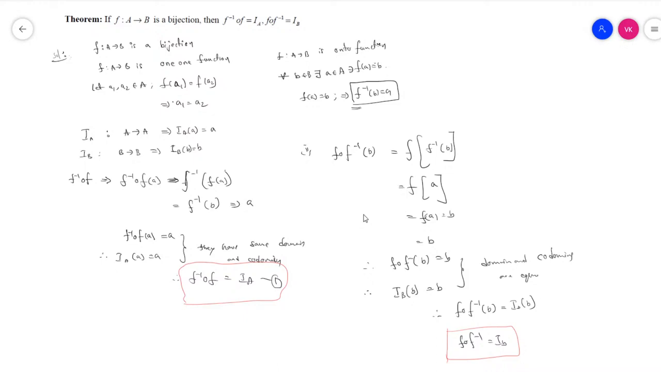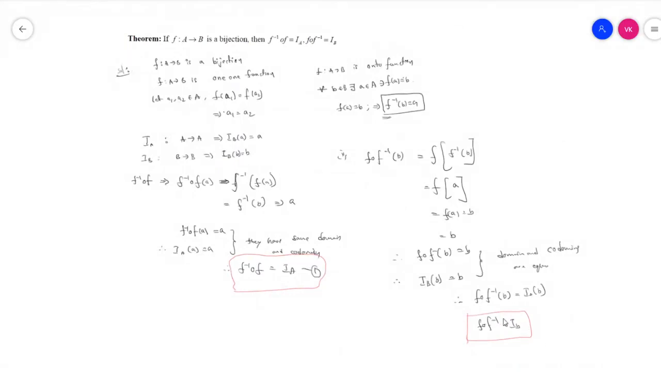If anyone has doubts, please raise your voice. I will definitely explain them. Okay, this is for theorem number 3. Anyone have doubts? Please raise your voice. And let's go for the fourth theorem, which is important in our exam.